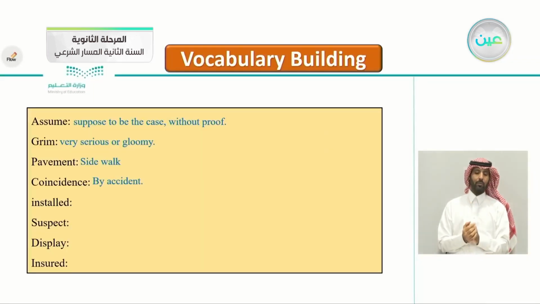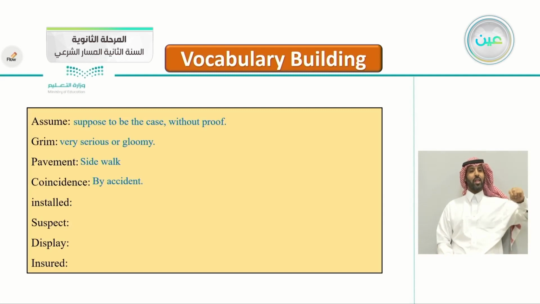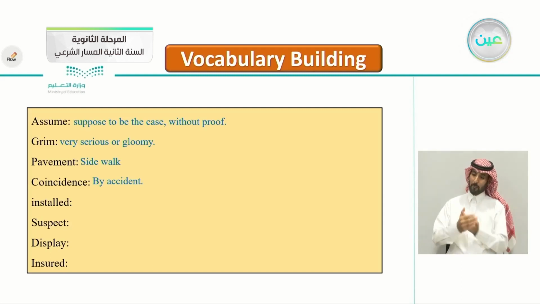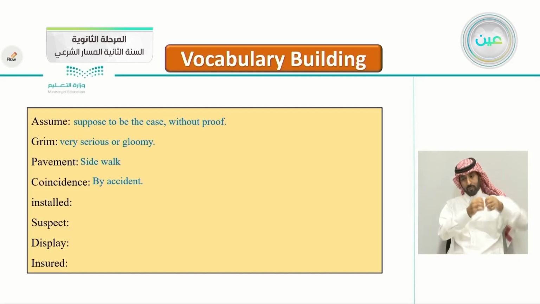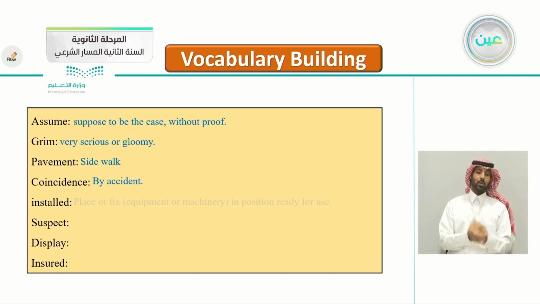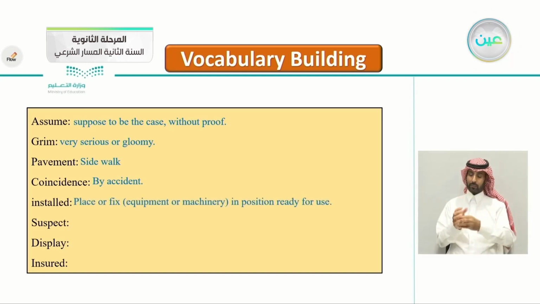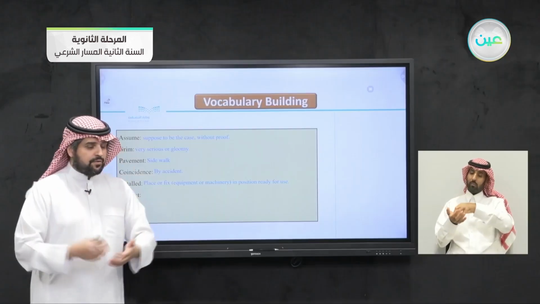What about the word installed? When you take your smartphone or your laptop and install a program, or you install some cameras in your house or even in your car. So what's the meaning of the word install? To place or fix. Place means put. To place or fix equipment or machinery in position ready for use. So when you install something in your car or in your house, it means that you put something ready for use.